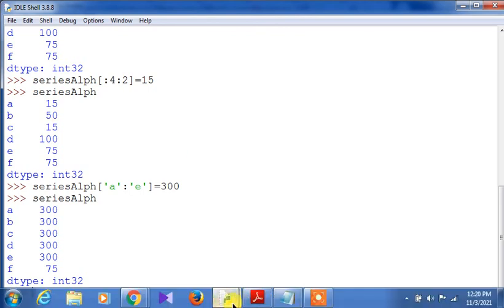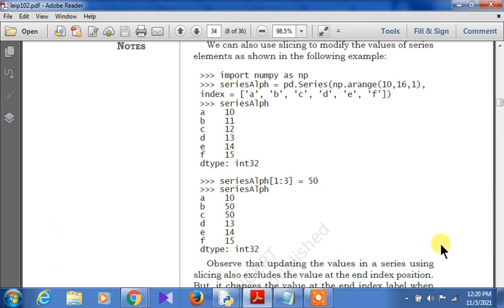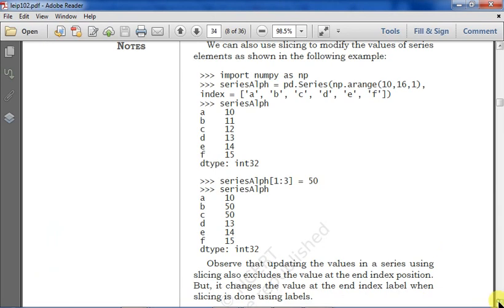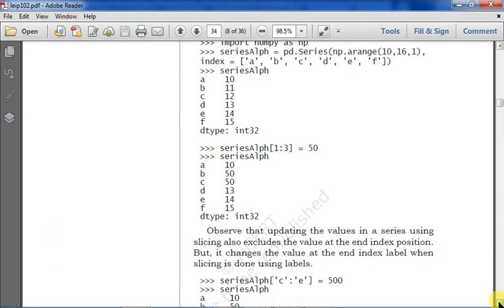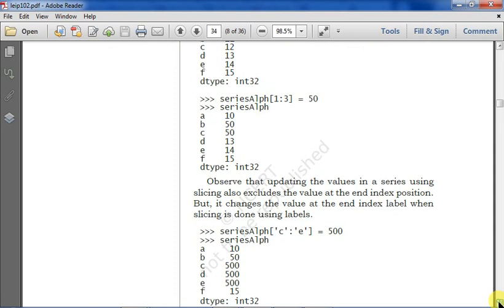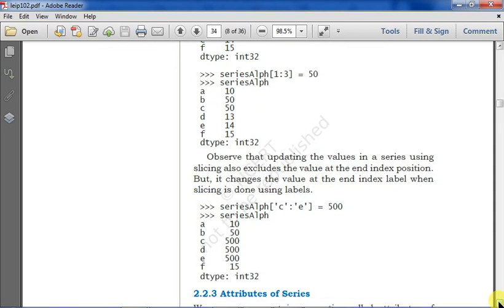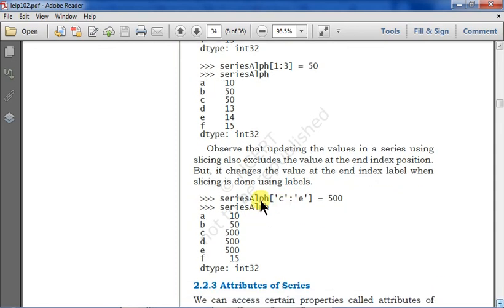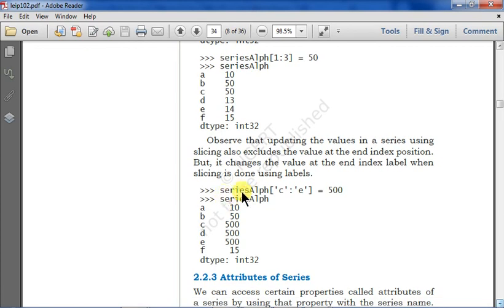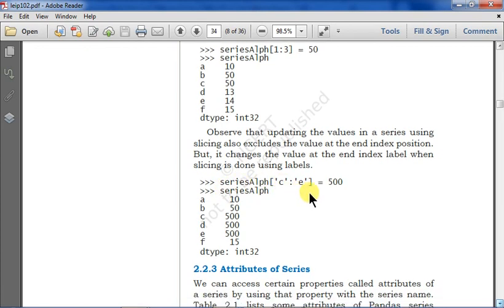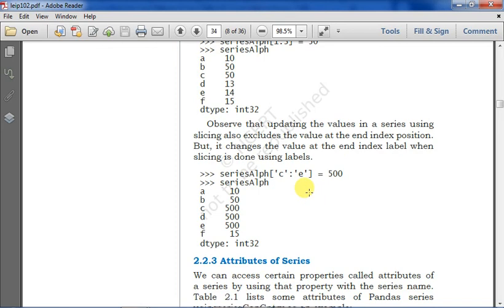So here also one example has been given, I think. Let us see what is actually the thing out here. Here it is given series. You can observe the output, a similar thing we have done. Series ELF C colon E has been given out here. How much? 500.